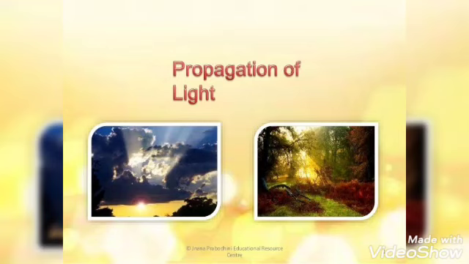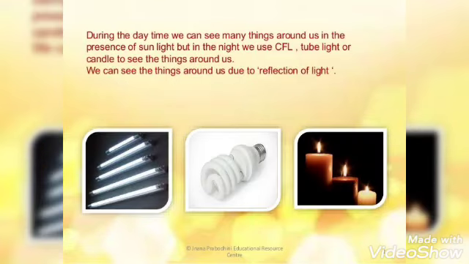Let's talk about propagation of light, that means how light travels. Dear students, light travels in a straight line. The property of light by which it travels in a straight line is called rectilinear propagation of light. Let us focus on the way light travels and what happens.